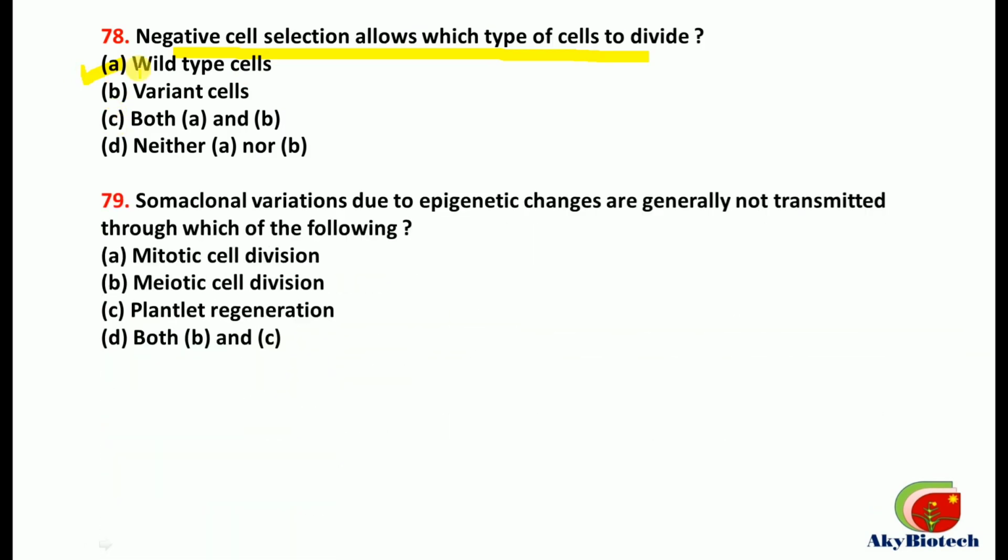Number 79. Somaclonal variations due to epigenetic changes are generally not transmitted through which of the following? They are not transmitted by meiotic cell division. They are not transmitted through this, and also through plantlet regeneration. So the correct one is D.